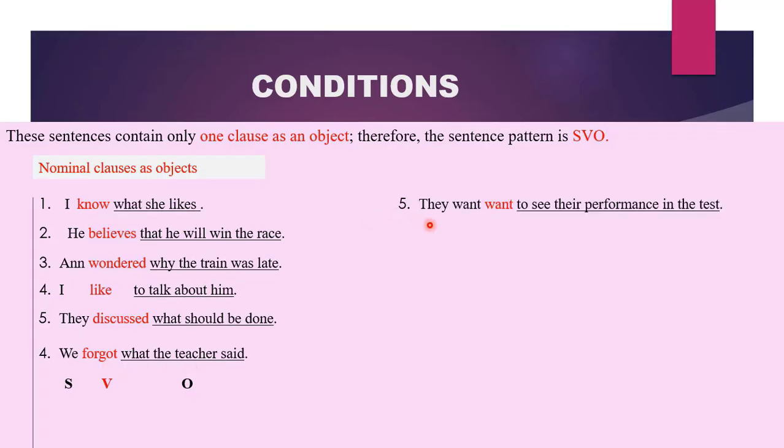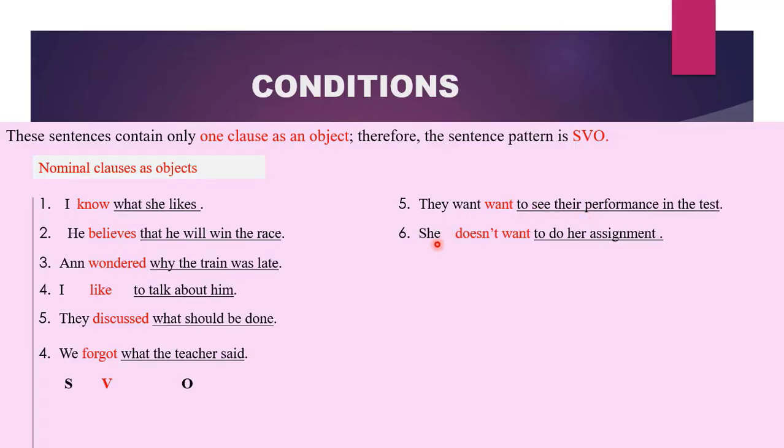The last one, they want to see their performance in the test. What do they want? Whatever comes here becomes the object. You can say they want a car, they want a house, they want bread, they want peace. So whatever they want would suffer from the action expressed by the verb. It is a desideration action. Therefore, to see their performance in a test is a clause, a to-infinitive clause functioning as our object because it